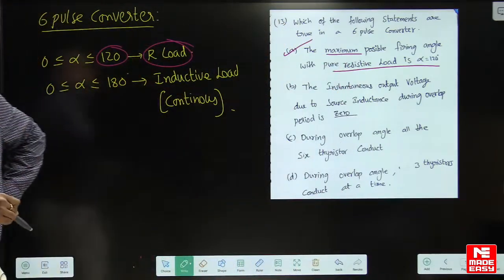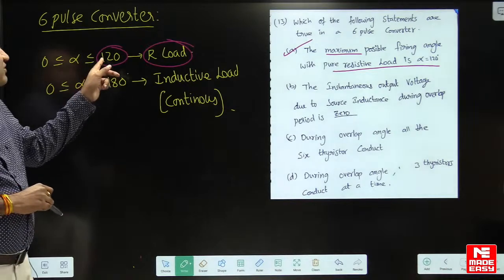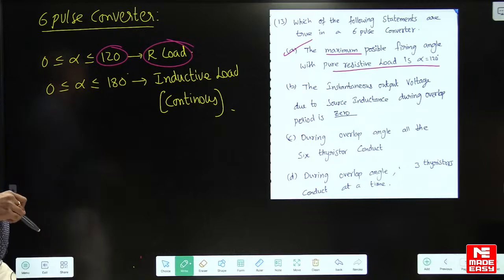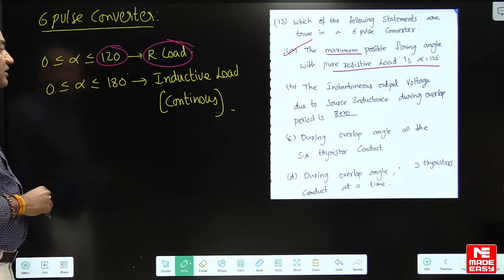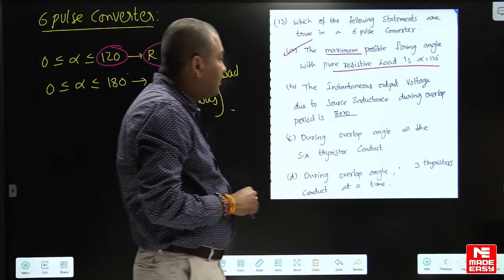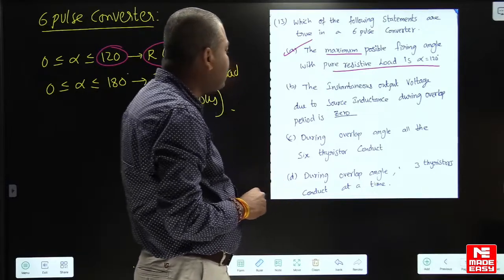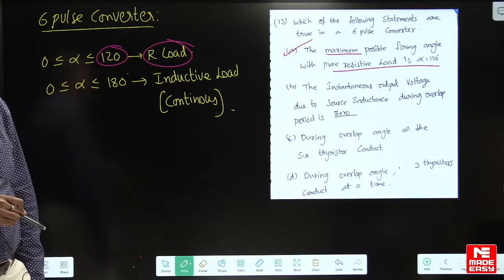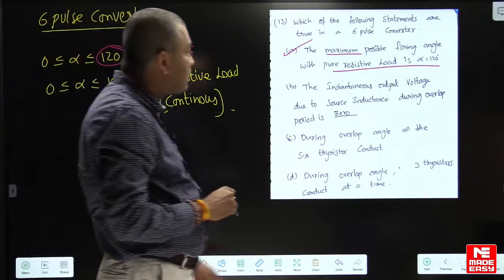I have given this. If it is 3 pulse converter, it is 150. I have given this in the regular course, guys. Do you remember? Yes. Now, the instantaneous output voltage due to the source inductance during overlap period is 0. Statement B is right or wrong?